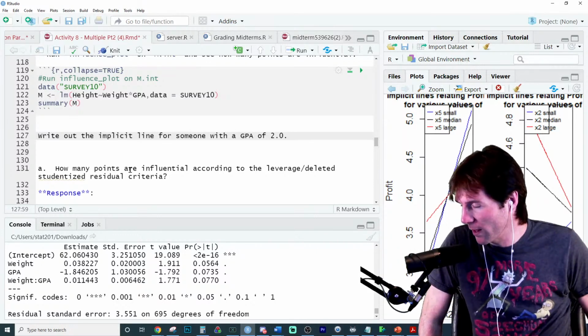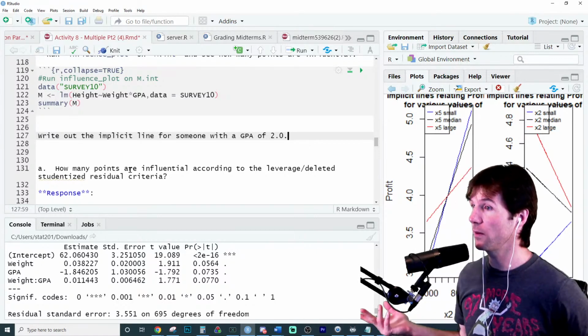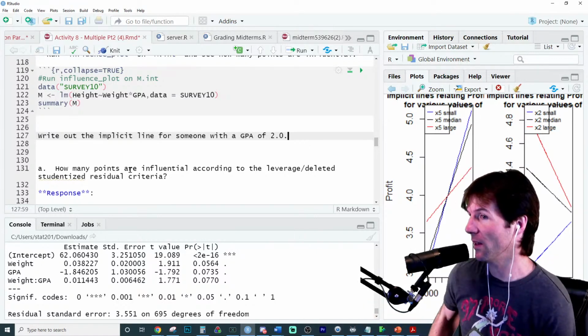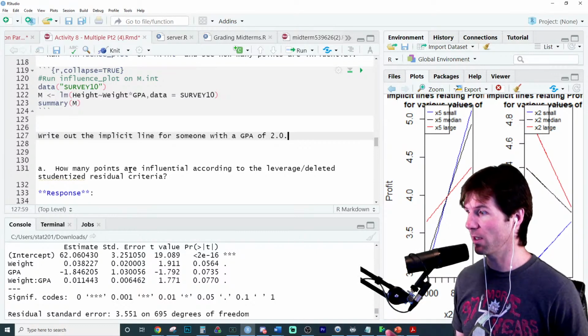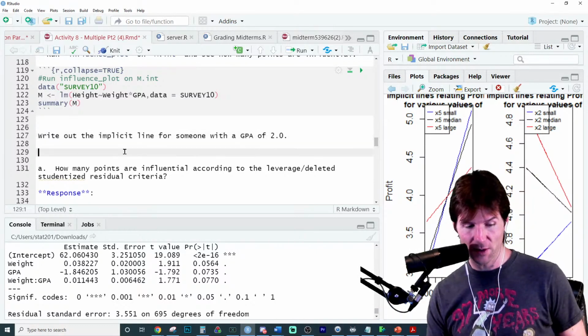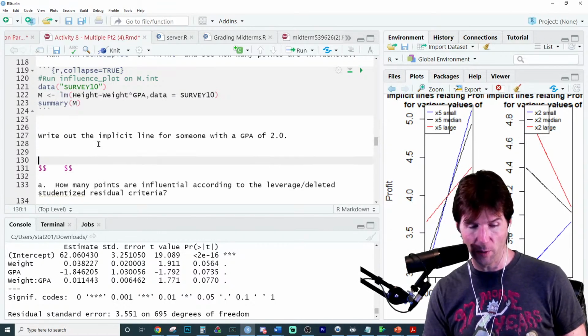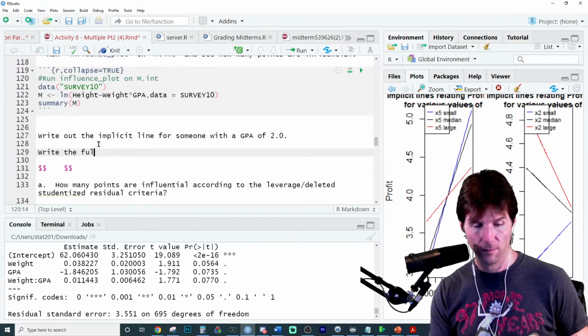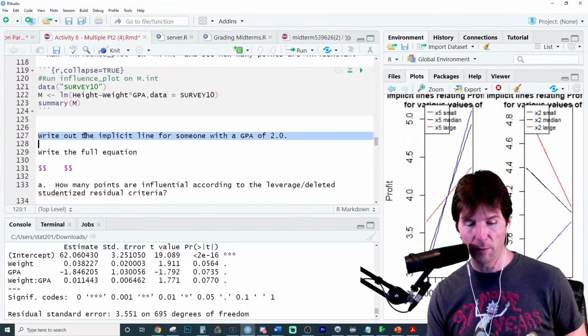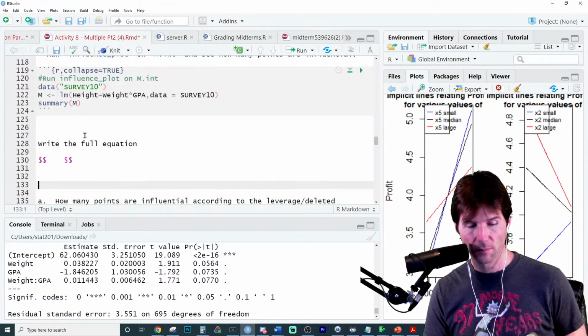Because right now we need to know that the implicit lines are just a solved line. So if we say the implicit line, it's just we plug in values and solve the line. Well, here we go. Check this out. How we do it first is write the original equation first. And this is what we've been doing all along right here.